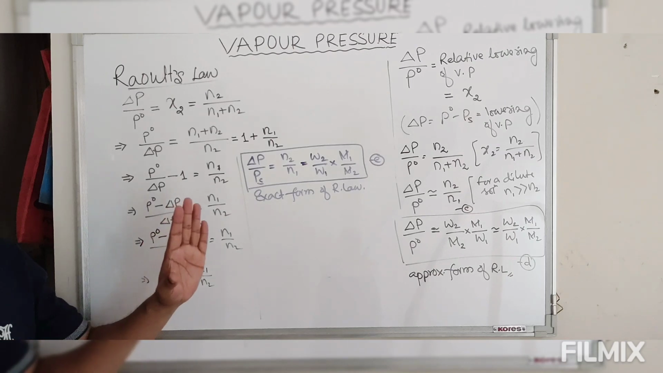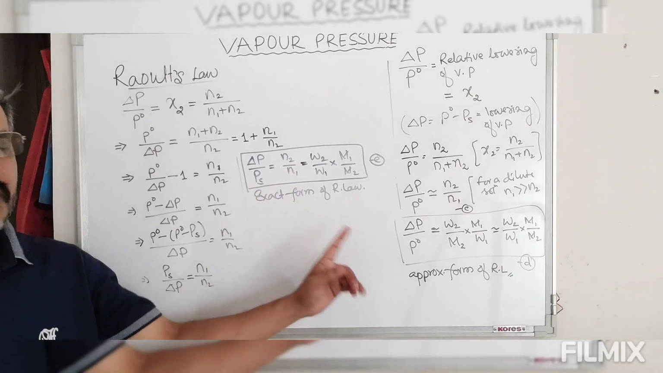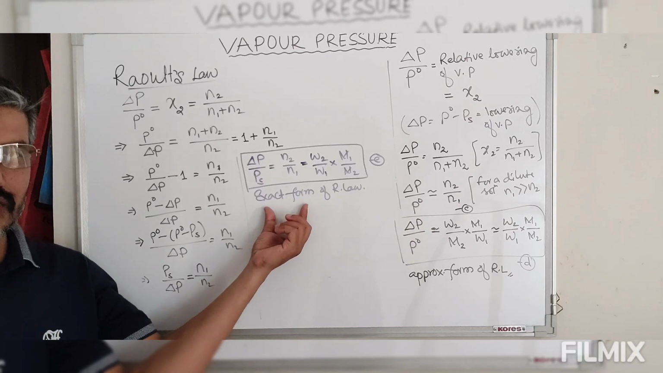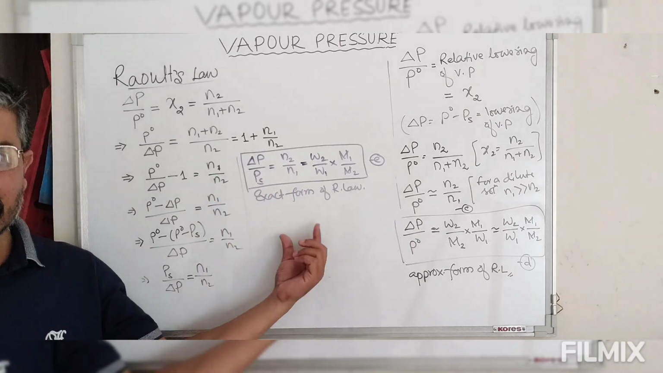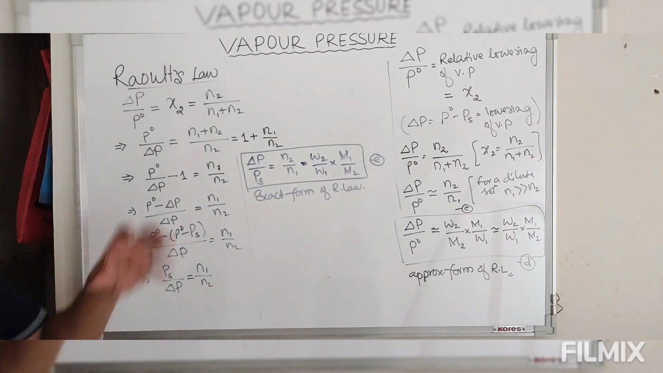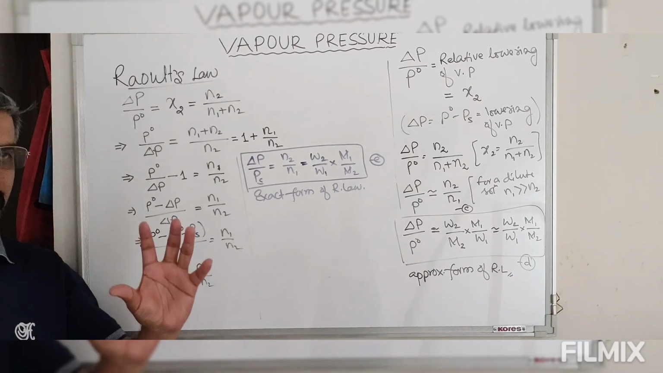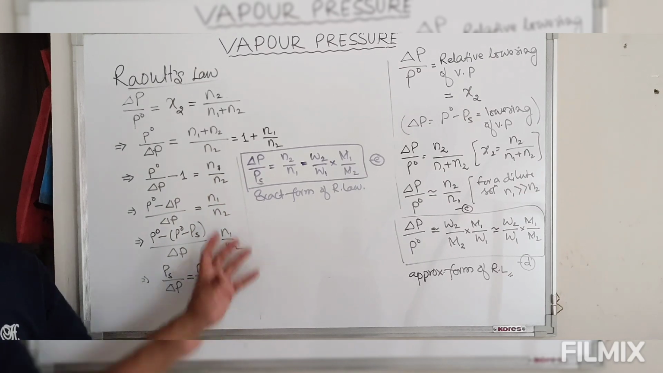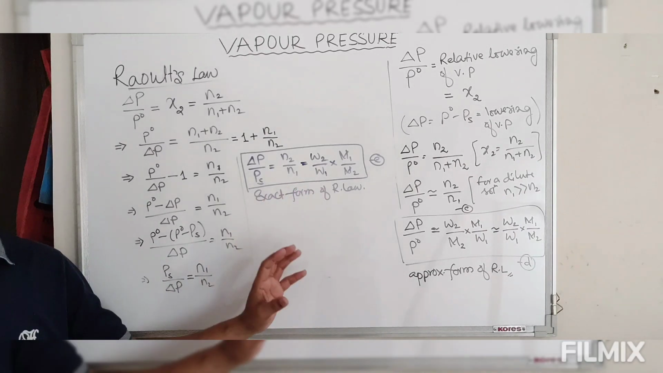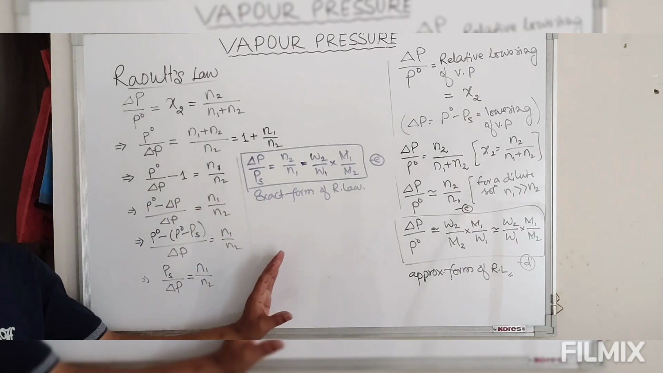So while solving numericals relating to Raoult's law, you can use any of these equations, but I would rather suggest you go for the exact form of Raoult's law, which will give you the exact value of the molecular mass of the solute. So this is what we call Raoult's law. I hope you have got information about what Raoult's law is, how to express different forms of Raoult's law mathematically, and what the condition is while using it. Okay, so this is all about Raoult's law.